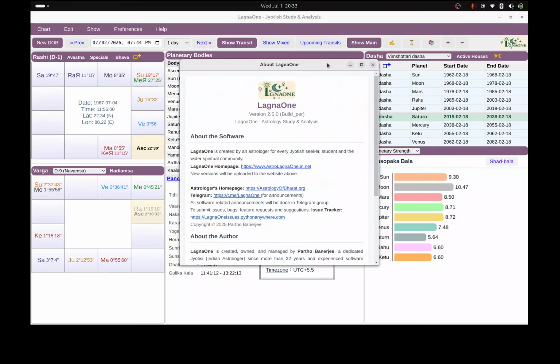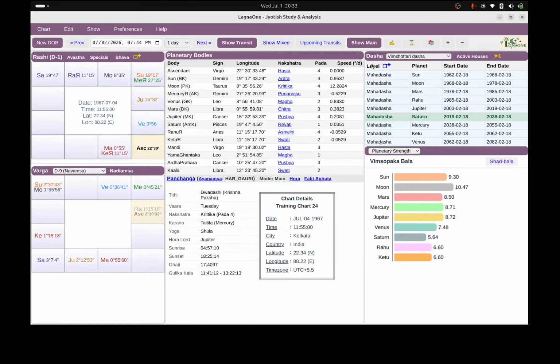The short demo for the weekend release of LagnaOne 2.5. This is the website you download. This is 100% free software. If you do not know, this runs without internet once downloaded. So this is the 2.5 release going to be released to everyone in the weekend.